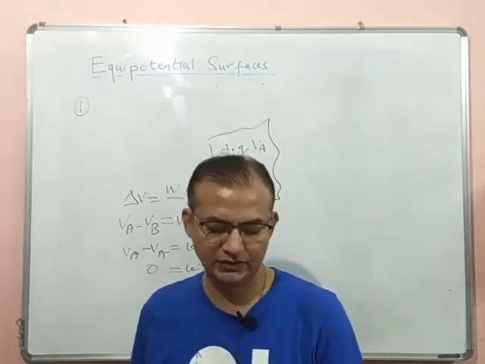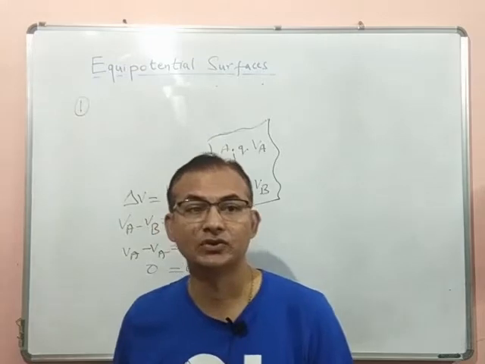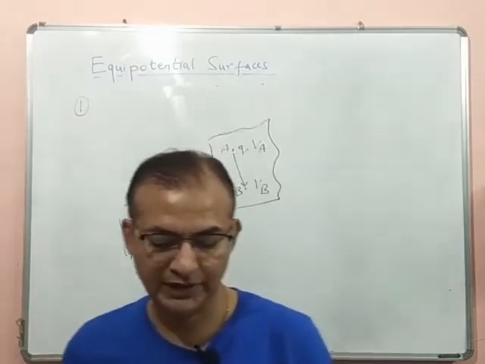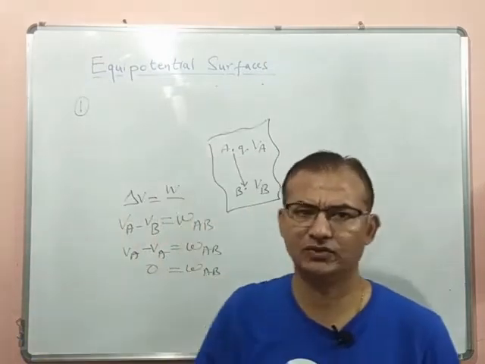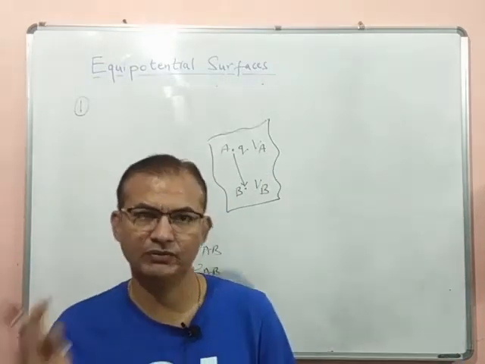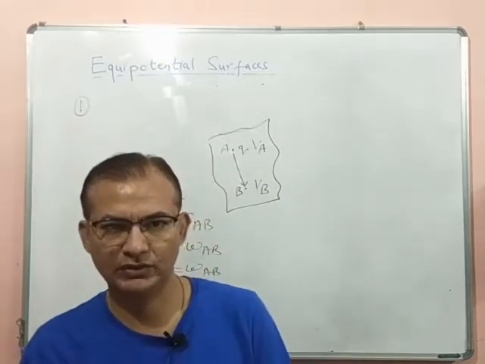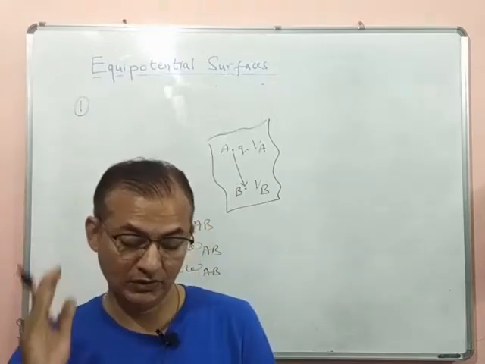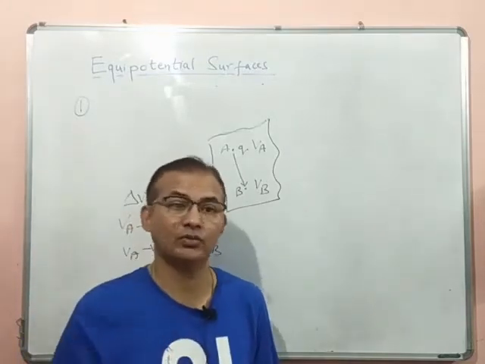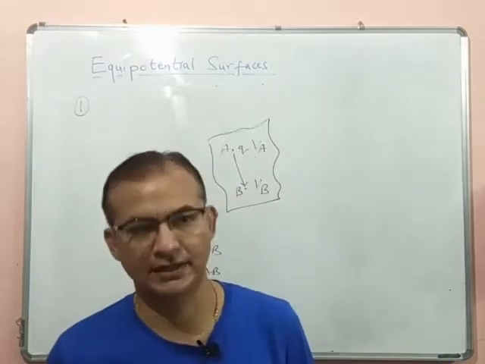for any charge configuration, the equipotential surface through a point is normal to the electric field at that point. That means for any charge configuration, the equipotential surface through a point will always be normal, meaning perpendicular, to the electric field at that point. It will always remain perpendicular to the electric field at that place.